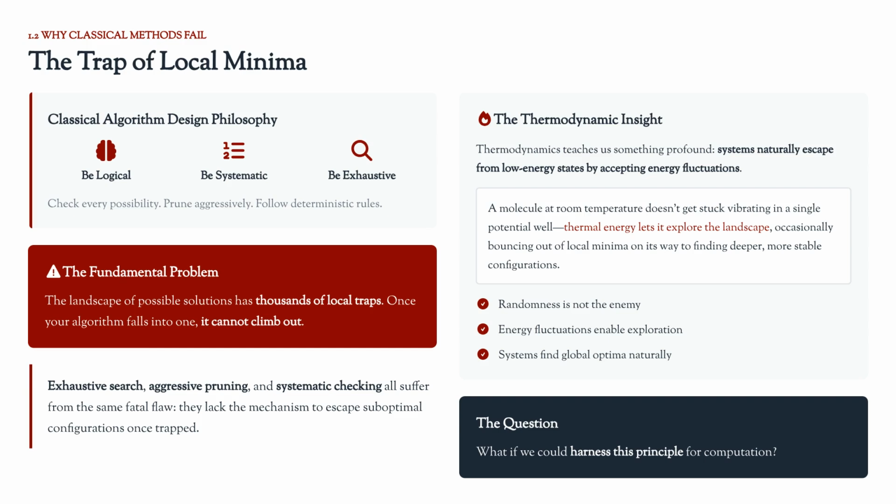Classical algorithms, which are logical and exhaustive, often get trapped in local minima. Thermodynamics offers an insight. Systems naturally escape low-energy states by accepting energy fluctuations. This suggests that randomness is not the enemy, and we should harness this principle for computation.